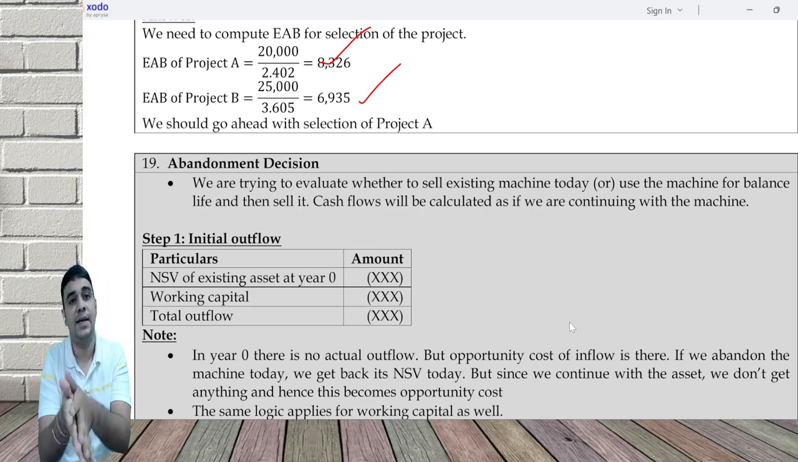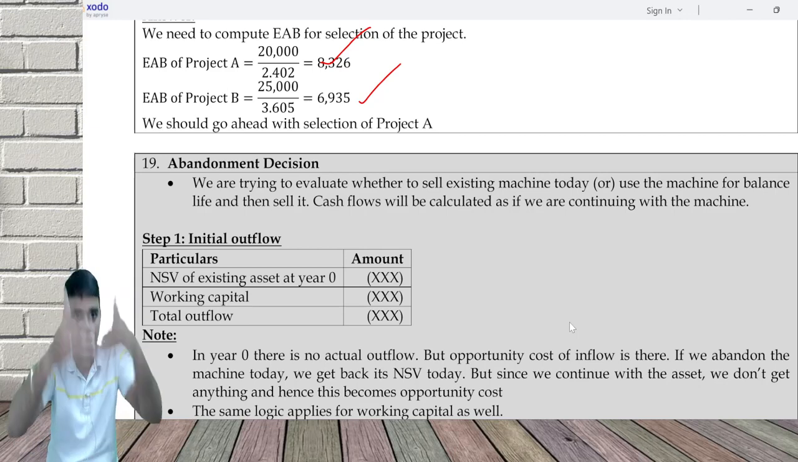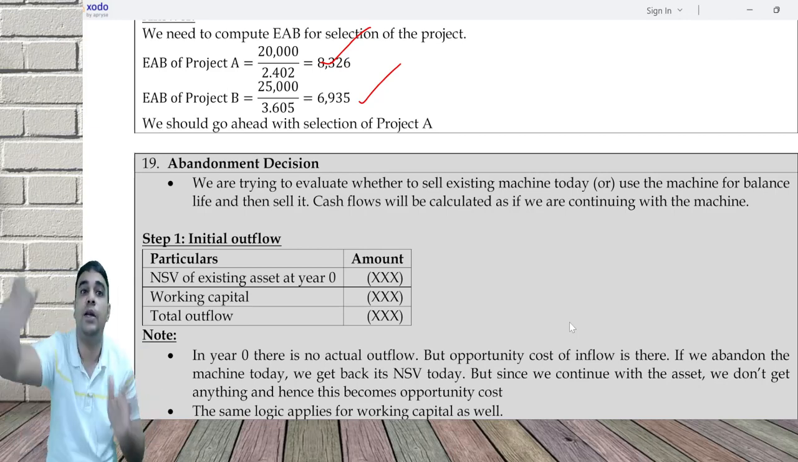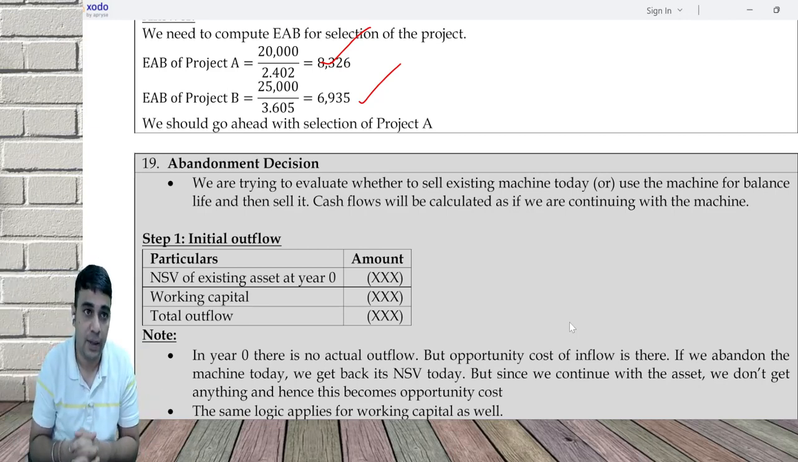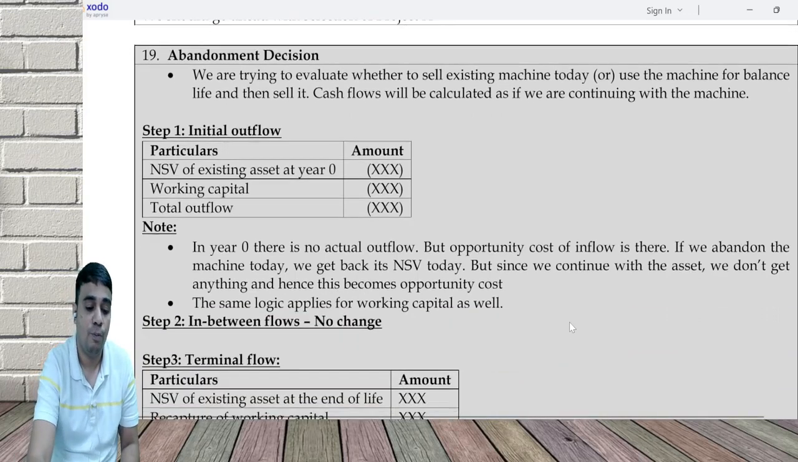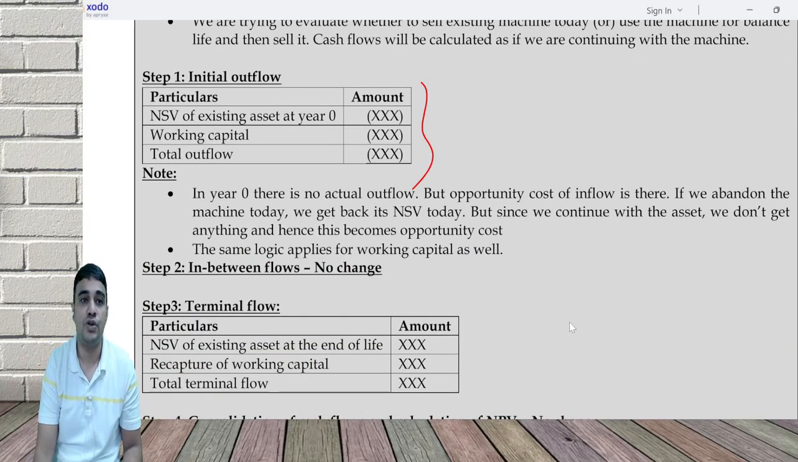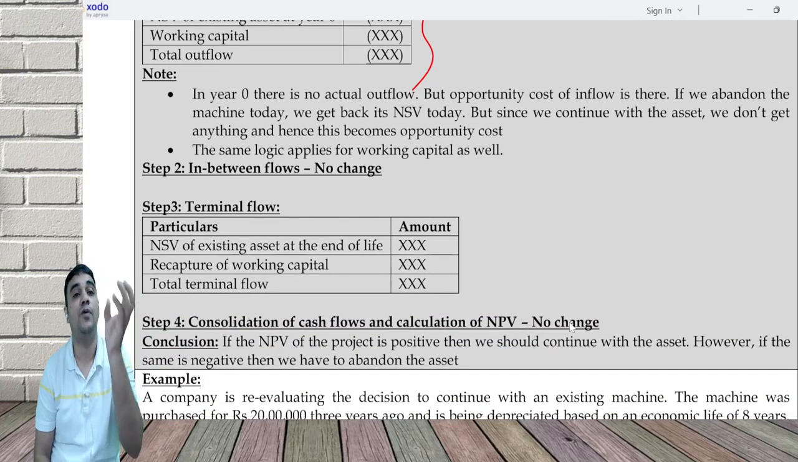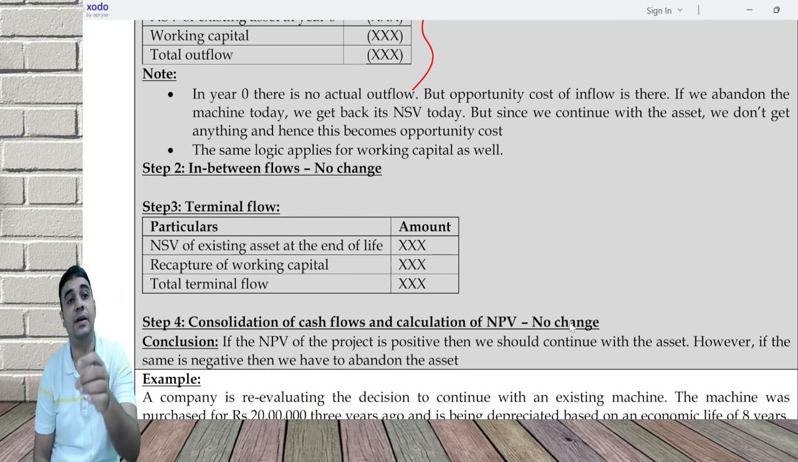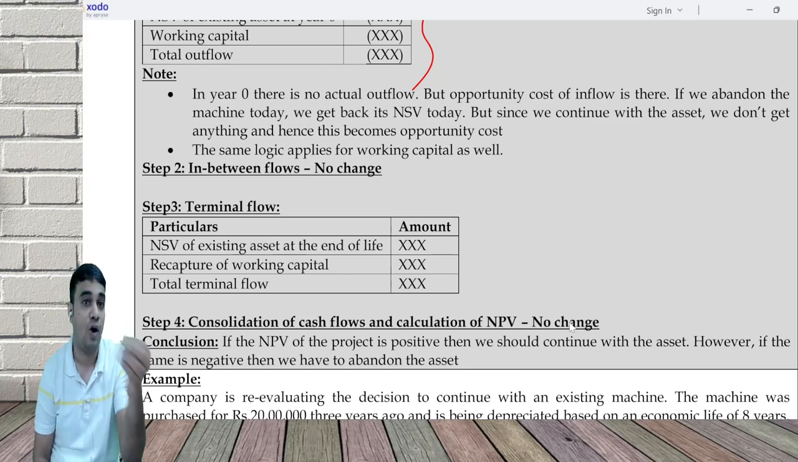Now abandonment says, let's analyze the cash flow assuming that I am continuing. If I continue, both of these are my opportunity cost. I lose the benefit of selling the car for 2 lakh and I also lose the working capital. What will you get? You will get your in-between flows: revenue, expenses, PBDT, depreciation, PBT, tax, PAT, add back depreciation, CFAT.